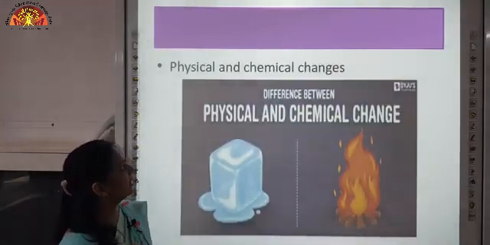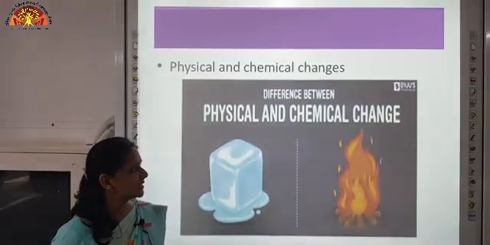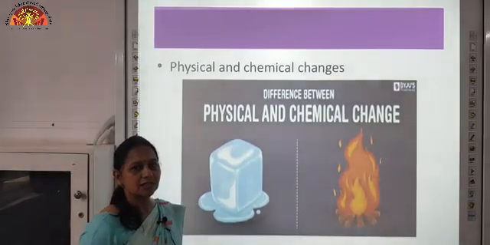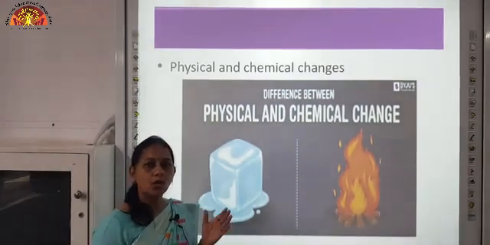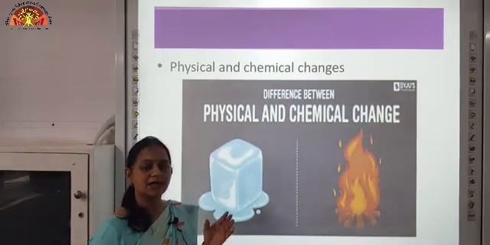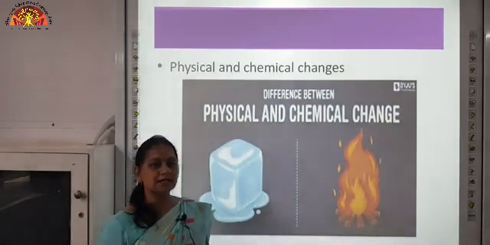So our next topic is physical and chemical changes. Physical changes are the changes which are reversible. In these physical changes, only the physical properties of the matter change and no new substance is formed.